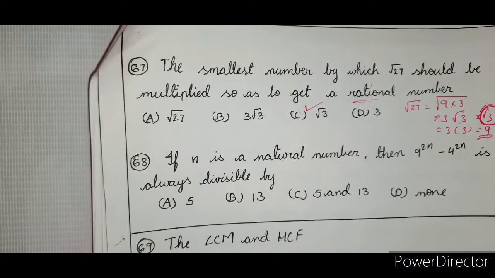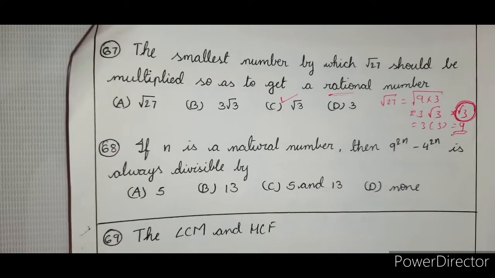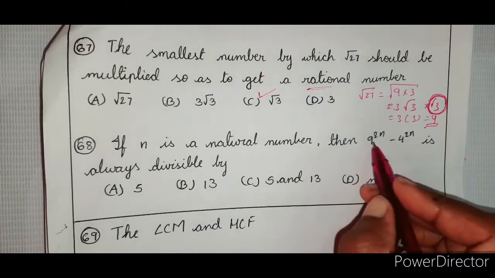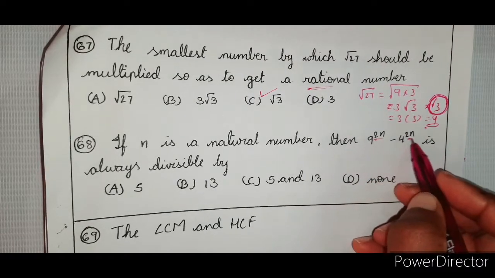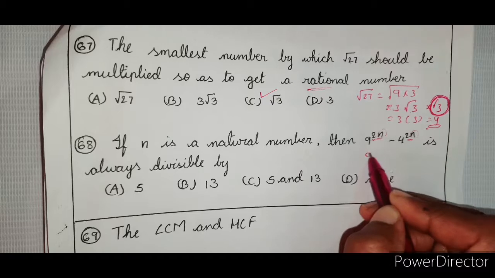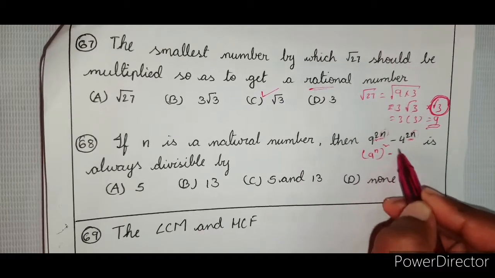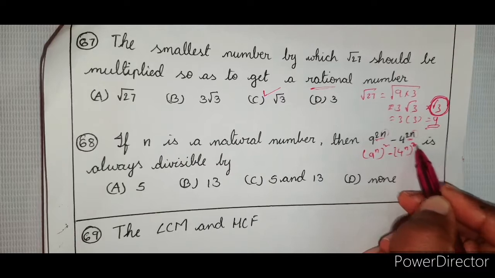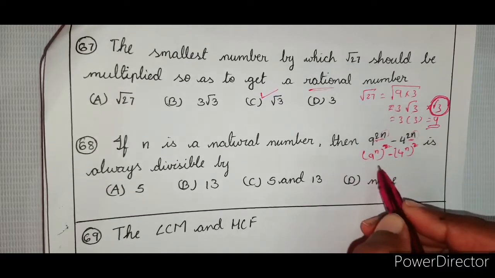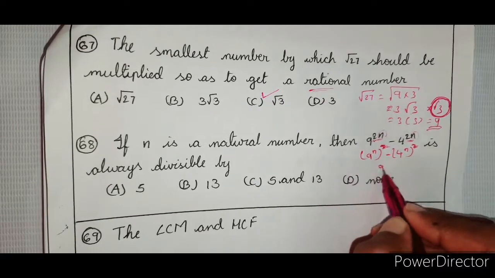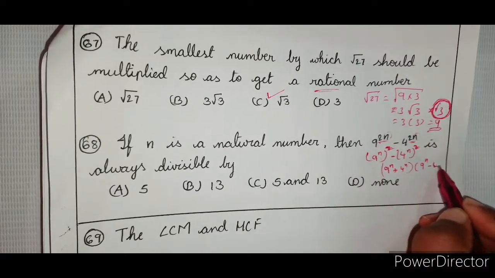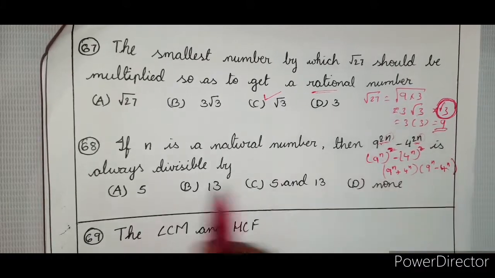If n is a natural number, then 9 power 2n minus 4 power 2n is always divisible by. Seems to be somewhat different, but nothing is there. See here, 2n is common in both powers, right? But n is not known to us. So we will do it like this: 9 power n whole square minus 4 power n whole square. You will know why I am doing it like this, right? Because finding squares is difficult. Now, therefore, I can write this in a square minus b square form, is it not? So, 9 power n plus 4 power n into 9 power n minus 4 power n. So, then it is always divisible by.